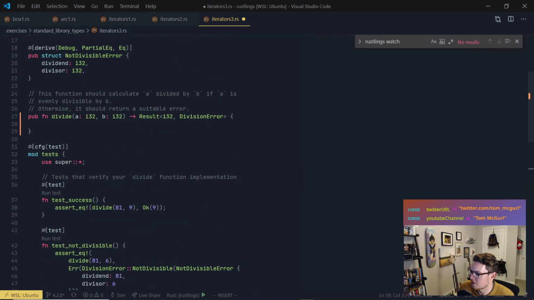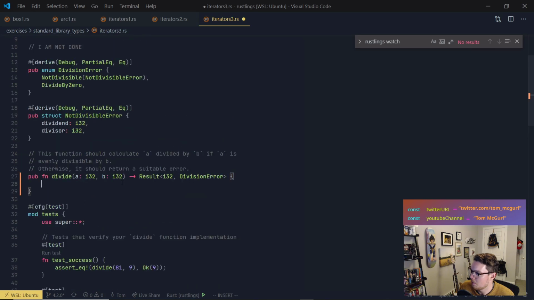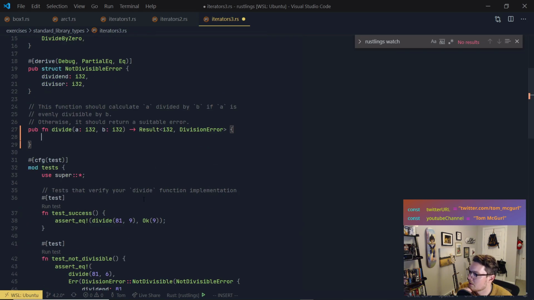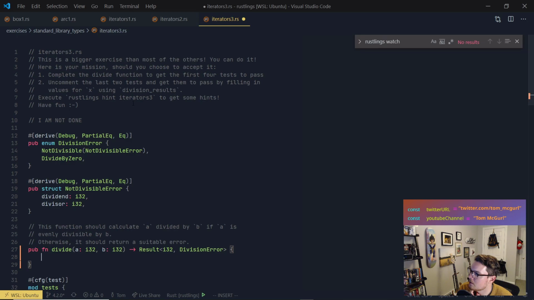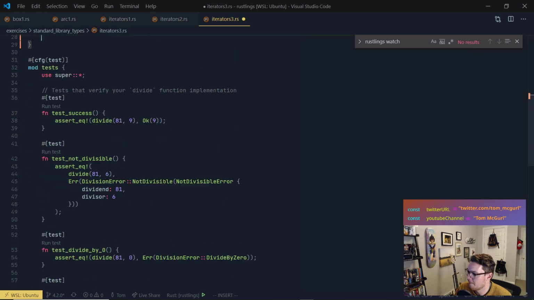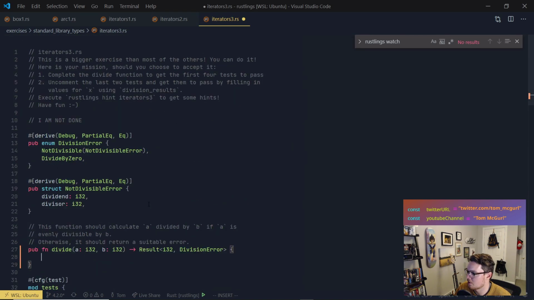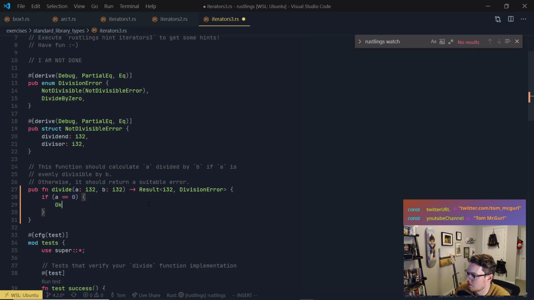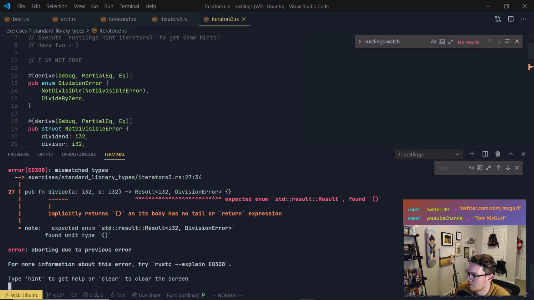It looks like it just wants us to use iterators. We're in iterators 3, and it wants us to use iterators, but I'm wondering if that's what I need to do here. Let's just get it past the tests. So first, of course, if a is 0, we can return 0. We'll just do a basic statement here. If it's 0, we'll return Ok, 0. Now that first test should pass.